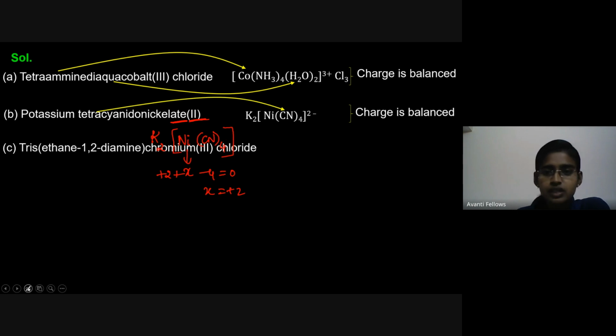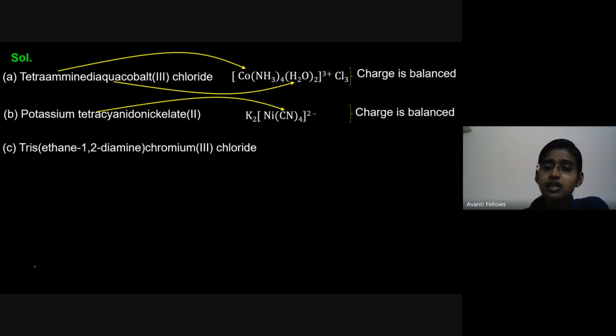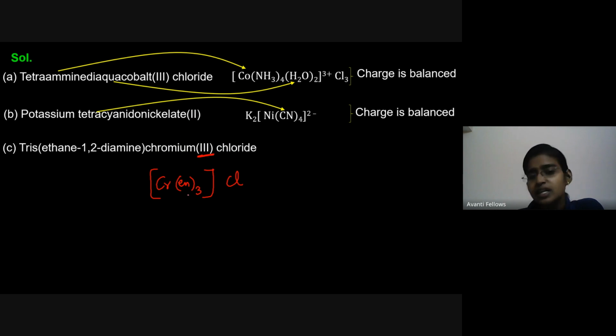And coming to the third complex, can anyone else try for this third complex? Tris(ethane-1,2-diamine)chromium(III) chloride. Ethane-1,2-diamine is this, and we have 3 ethylenediamine. Chromium is the central metal atom, and we have chloride outside the bracket. You can see the oxidation state of chromium is 3, and ethylenediamine is also a neutral ligand.